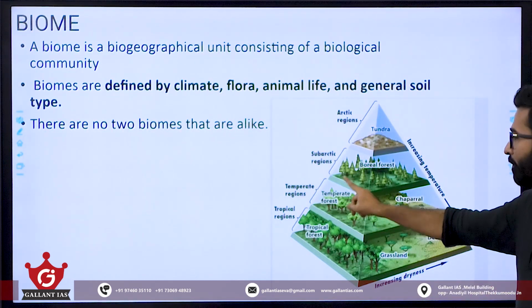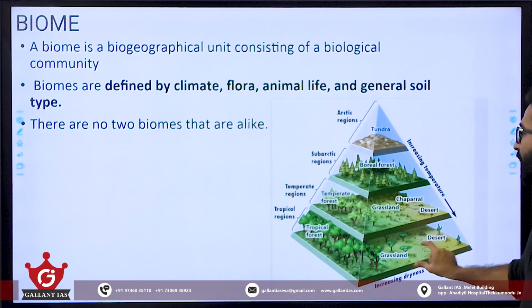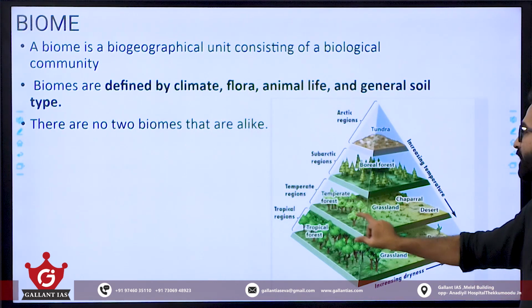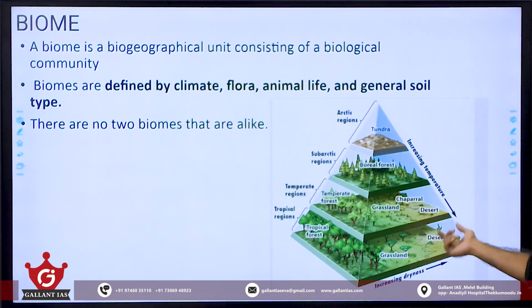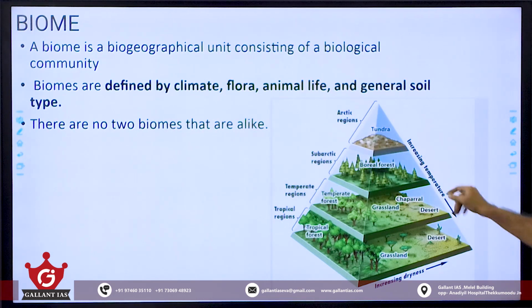Tropical forest will be discriminated from the grasslands by the number of trees and varieties of trees. Grasslands will have maybe very few trees and mostly grasses. Deserts will have xerophytic plants, which are prickly, with needle-like structures and all. So no two biomes will be alike.